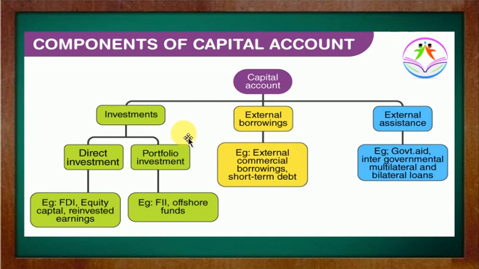First, if we talk about investment, these are the reserves which we maintain to fill the gap or for any other purpose. This investment is further divided into two parts. First is direct investment, that is your FDI, equity. So these are the direct investments where an outsider, any individual or any institution, can invest into the Indian market. In return, they can also become a part of ownership, right? So that is all about direct investment, that is known as foreign direct investment.